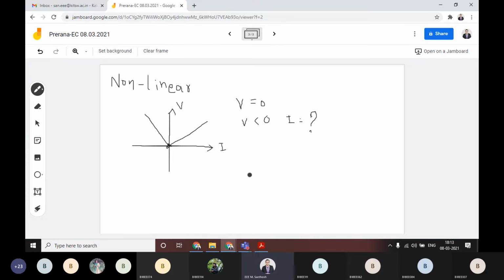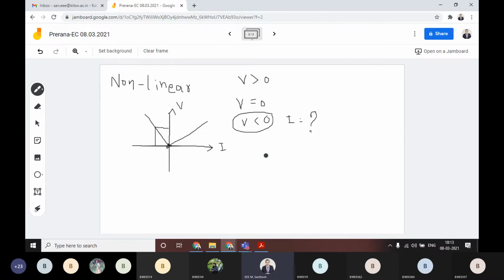If the V value is greater than 0, then you will find some I value. But whenever V is less than 0, there is no value for the actual element characteristics. This kind of network element is called a non-linear element. This kind of curve is a non-linear curve.